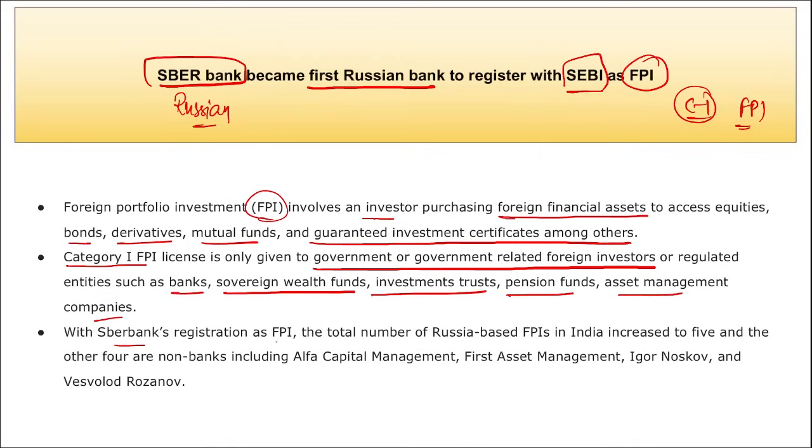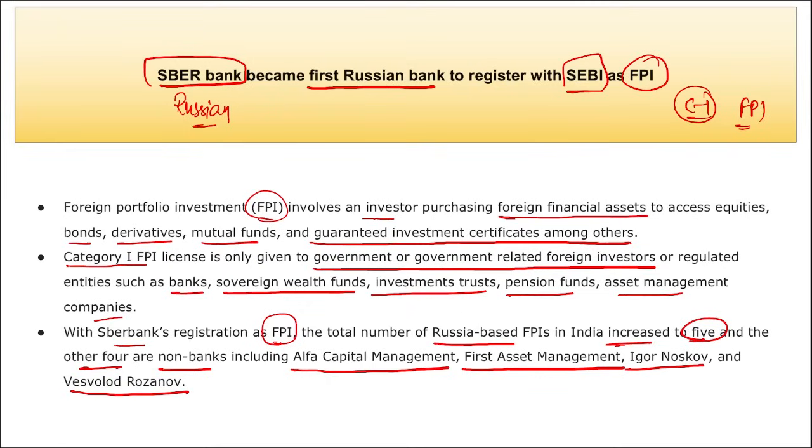With Saber Bank's registration as FPI, the total number of Russian based FPIs in India increased to 5, and the other 4 are non banks, that includes Alpha Capital Management, First Asset Management, Igor Noskov, and Vsevolod Razanov. Right, so this became the first bank, but the fifth entity to be an FPI in India. Correct, and they will be applying for category 1 FPI license. Where is the headquarter of this Saber Bank? It is in Moscow. Correct, and they have set up a branch in New Delhi also.